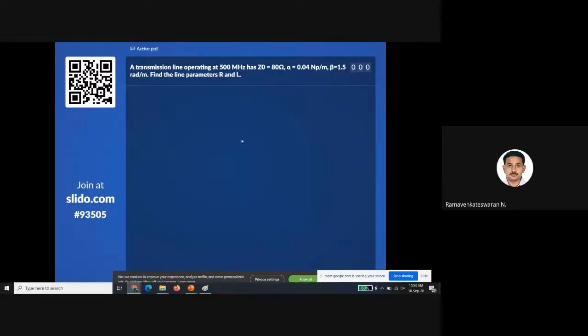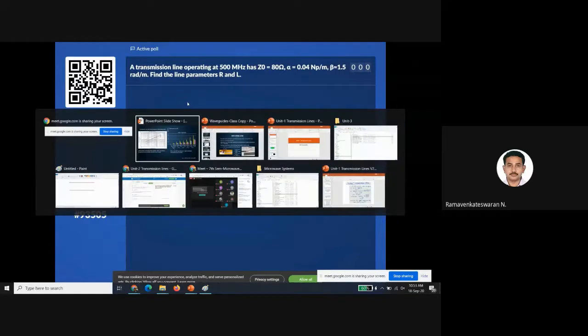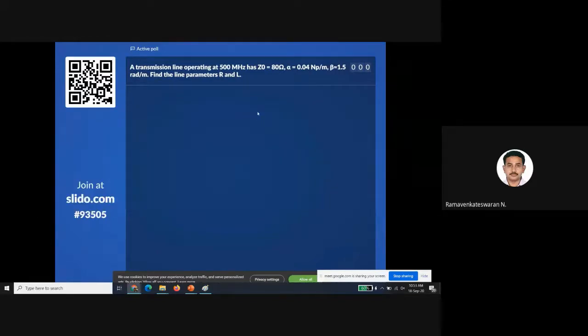And this is one question. You can answer it probably. You can note it down if you have paper. A transmission line operating at 500 megahertz, Z naught 50 ohms, alpha is 0.04 Napier. Attenuation alpha's unit is Napier, I'll tell you later what that is, but for doing this problem I can just substitute the value. And beta is 1.5. Find the line parameters. I'll just give it to you to do.